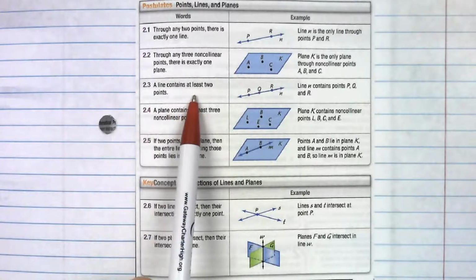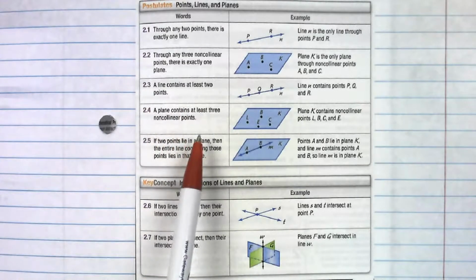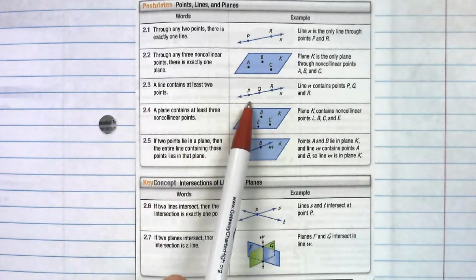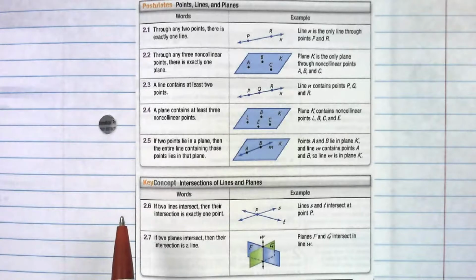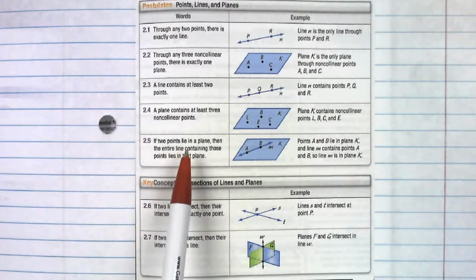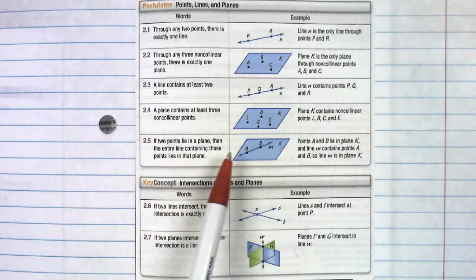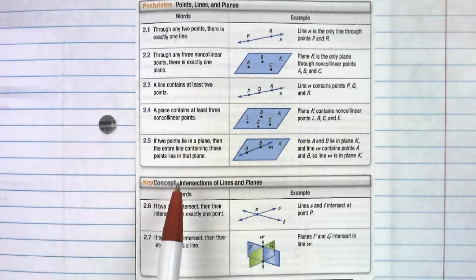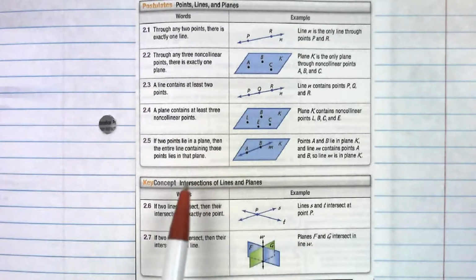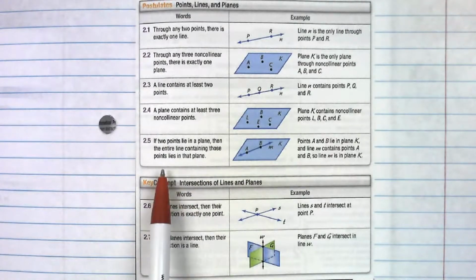Next one, a line contains at least 2 points. So, you have to have more than 1 point to make a line, at least 2. You can have more than 2. In this example, there's 3. You can have tons and tons of points, but you have to have at least 2. Next, a plane contains at least 3 non-collinear points. Notice the wording, at least 3 non-collinear points. You can have multiple, and here we have 4, but you have to have at least 3.